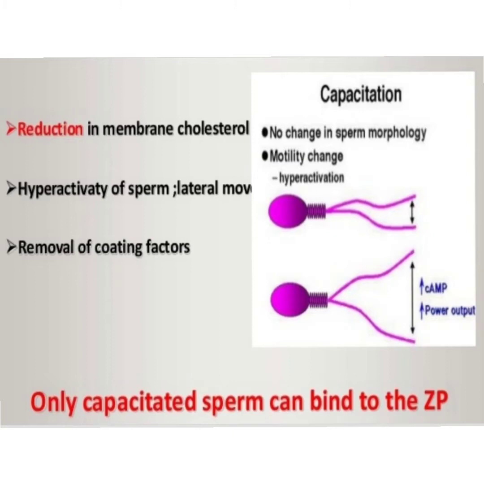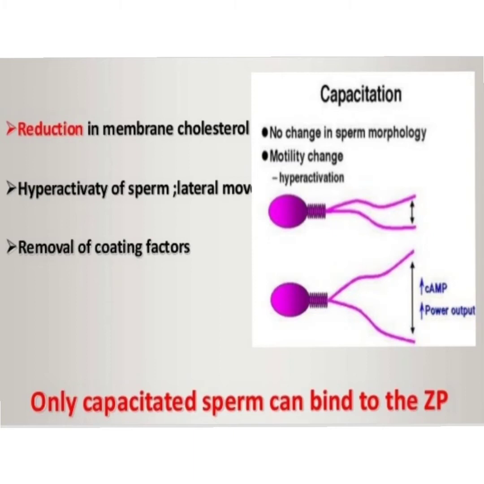One, there is reduction in the membrane cholesterol. There is hyperactivity of the sperm, that means the motility of the sperm increases. There is no change in the morphology of the sperm, and there is removal of coating factors, and there is an increased production of energy for the movement of the sperm.